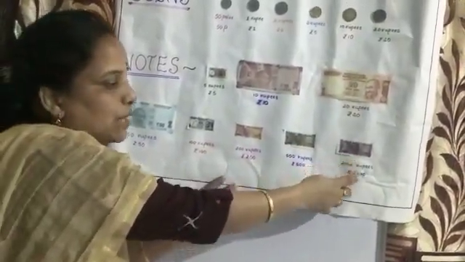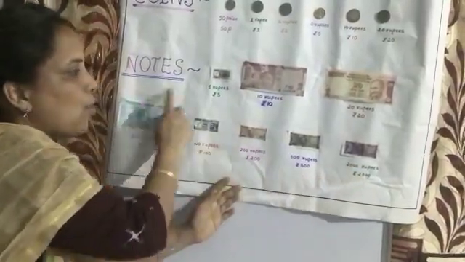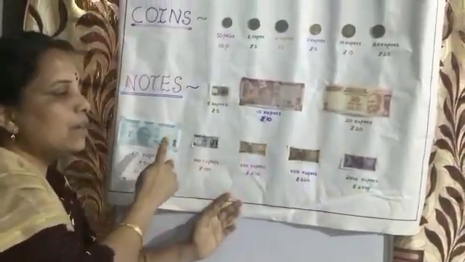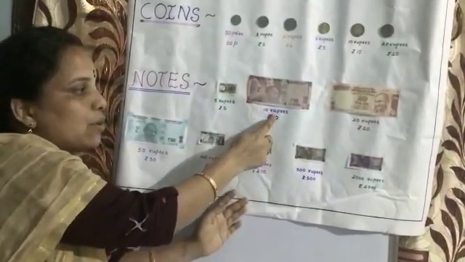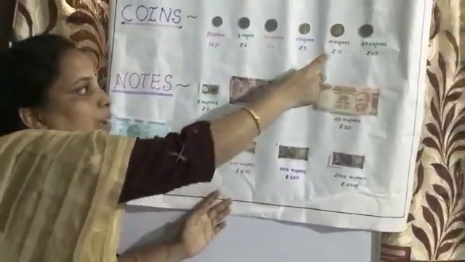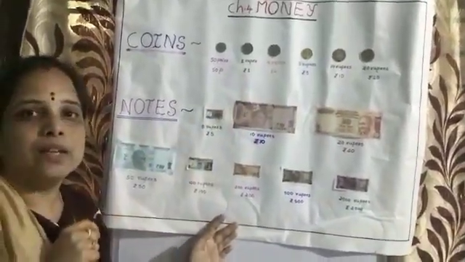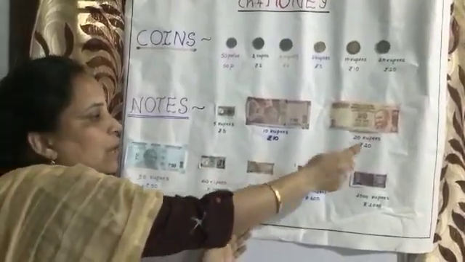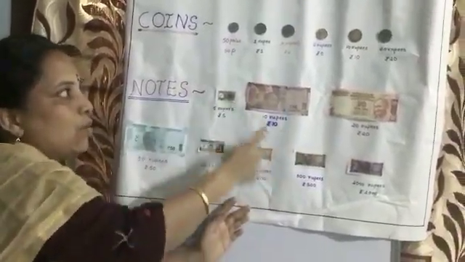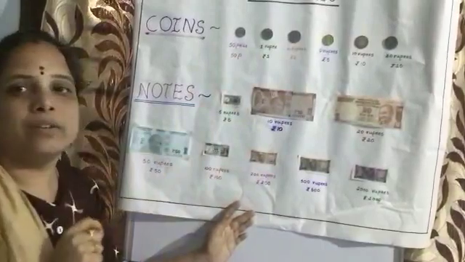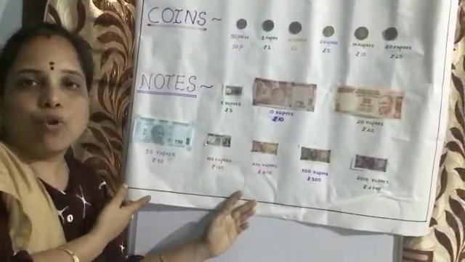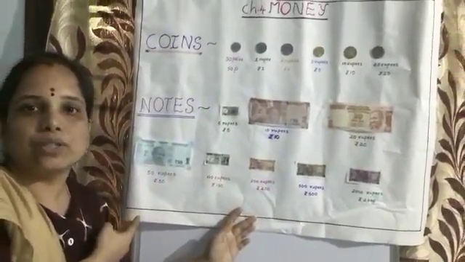This is 2000 rupees note, children. These are all different types of notes, and we will write 10 rupees also as rupees 10. These are all notes and these are all coins, children. Hope you understood these coins and notes.